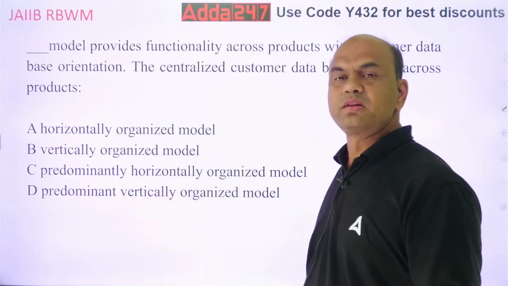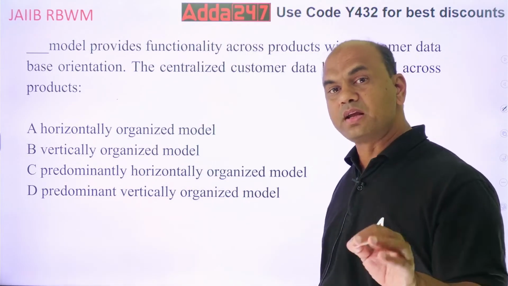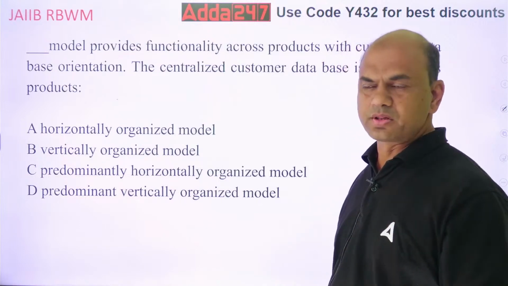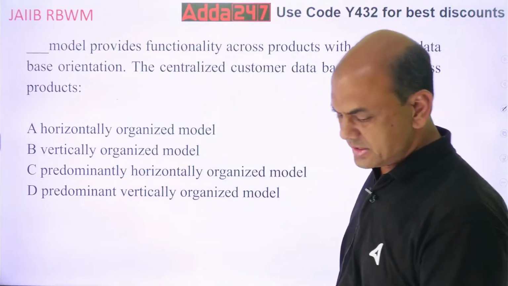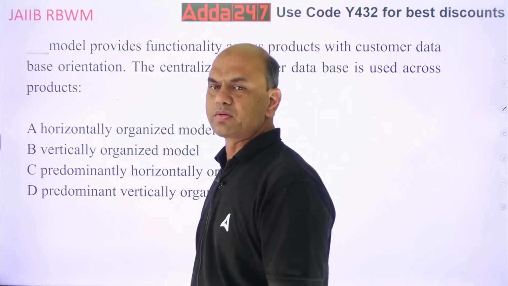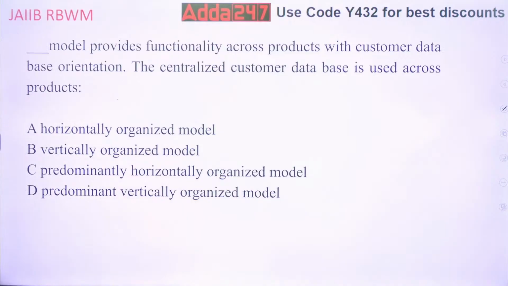Horizontally organized model, vertically organized model, predominantly horizontally organized model, predominantly vertically organized model. Now think, this is a bit difficult one. Those who have read it will be able to answer it. Think of it, everyone.